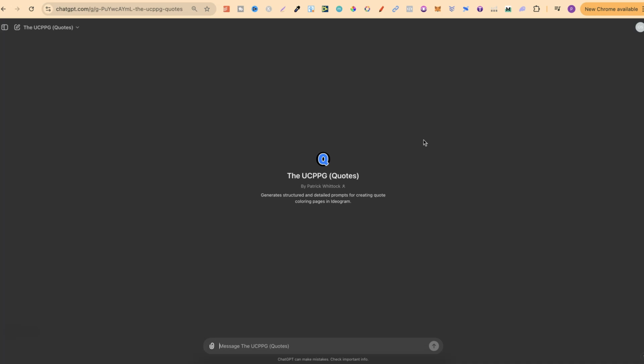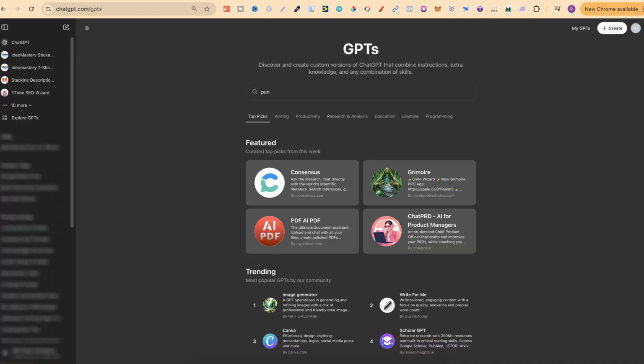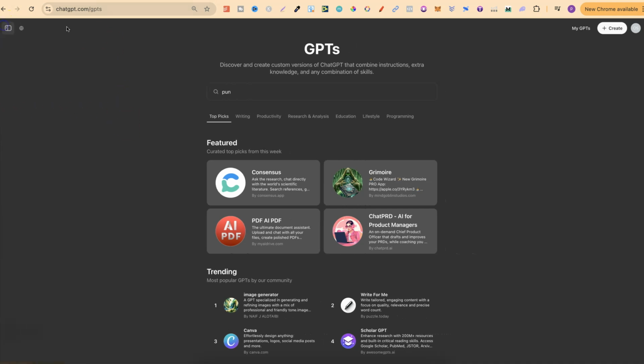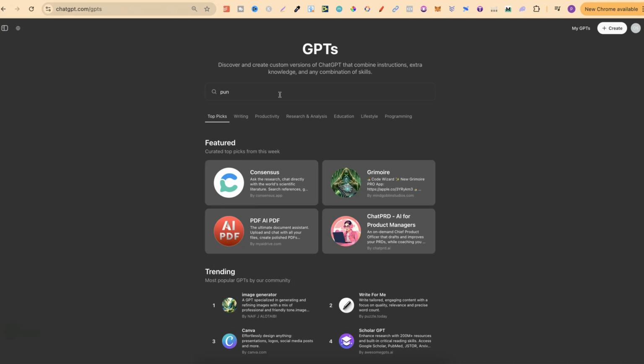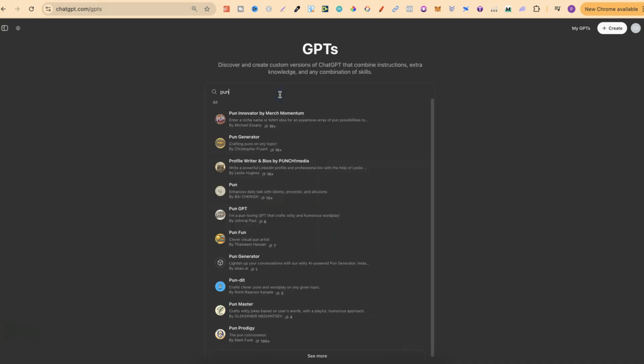Now there's lots of different ways that we can do this, but we can actually use a GPT here in ChatGPT as well. So if we come over to the Explore tab, just here on the left hand side, it's going to bring you to here, where we can explore GPTs. And if you type in pun, there's lots of different ones that we can use. Now if I'm doing it this way, 9 times out of 10 I go with the one by Merch Momentum.